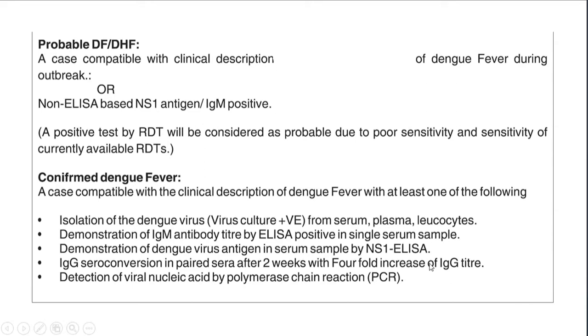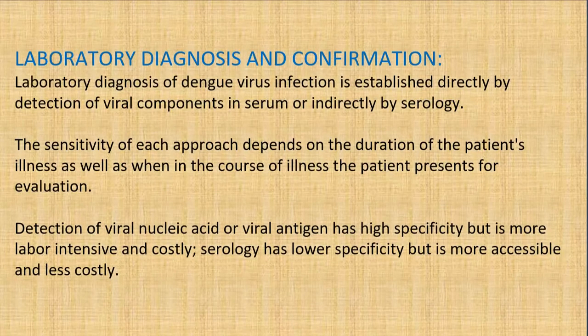So either dengue virus has been isolated, positive IgM antibodies by ELISA, or there is positive NS1 ELISA virus antigen, or there is a positive IgG titer which is a fourfold increase after the 2 weeks, and there is a detection of viral nucleic acid. So this is a confirmed dengue along with the fever and all. Then you will be seeing it as confirmed dengue, and where there is this thing, there is a probable dengue fever or dengue hemorrhagic fever.